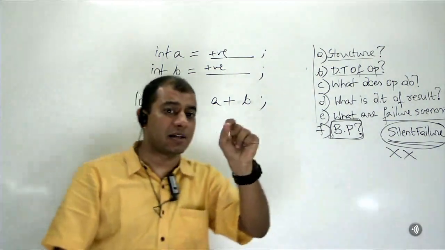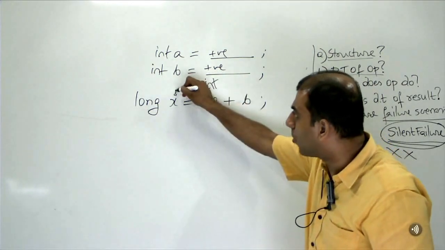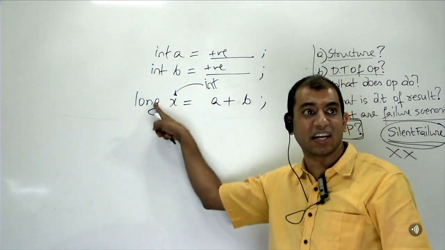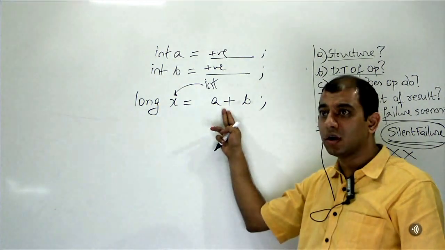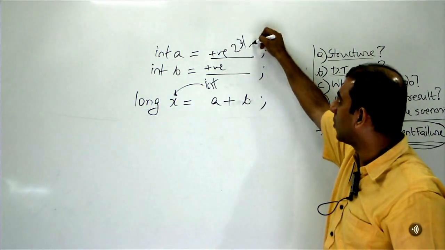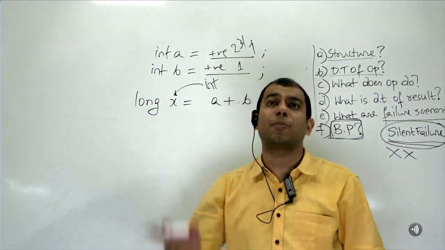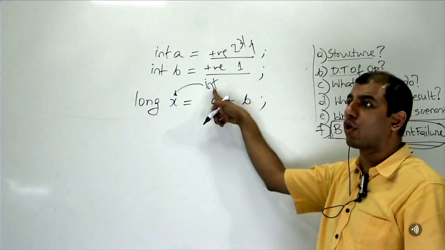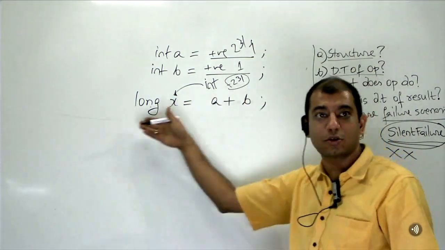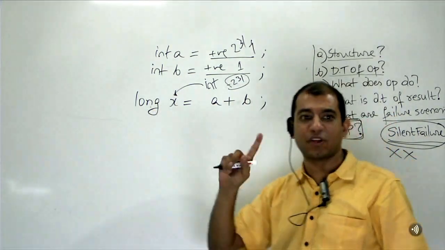Int plus an int, the result will be stored in an int. That int memory will be promoted now to a long. The problem is happening not when you assign. The problem is happening when you add. Int plus an int will always store it in an int. So if I have 2 power 31 minus 1, and I add 1, 2 power 31 plus 1 will give you 2 power 31 result, but that result cannot be held in an int. So there is an overflow here. Already what is stored is minus 2 power 31. That wrong value you beautifully cast to store in long. Are you with me? Just changing the data type of the assignment will not change anything.